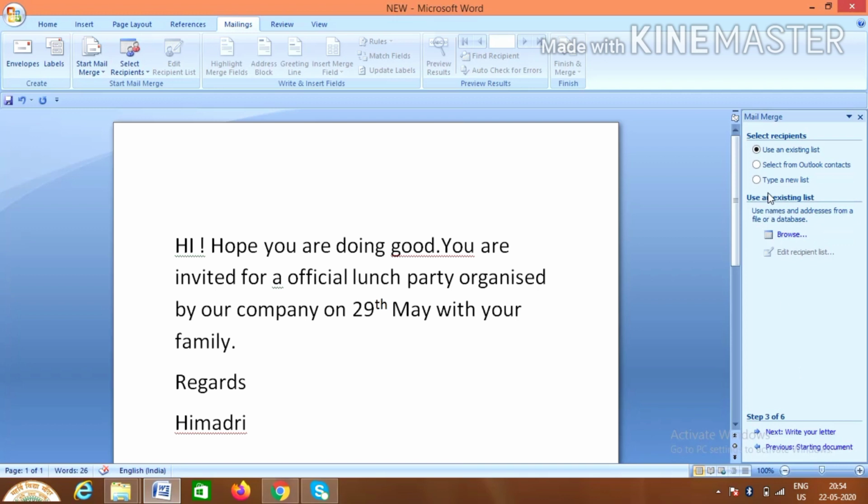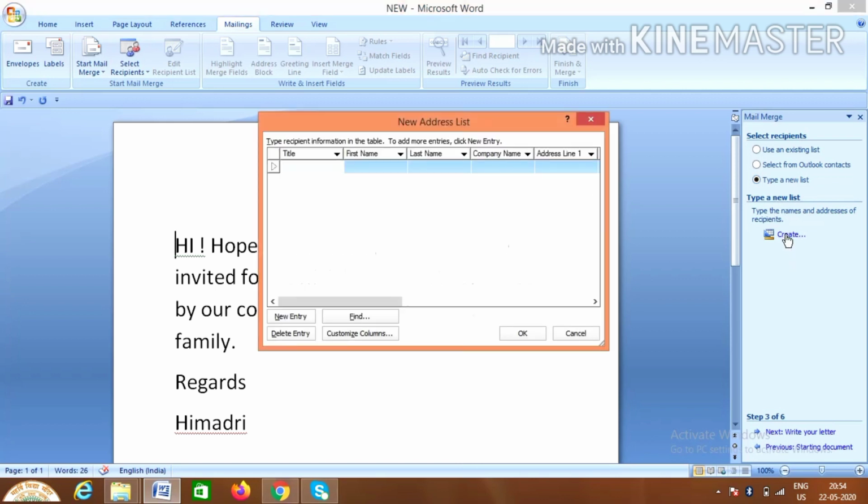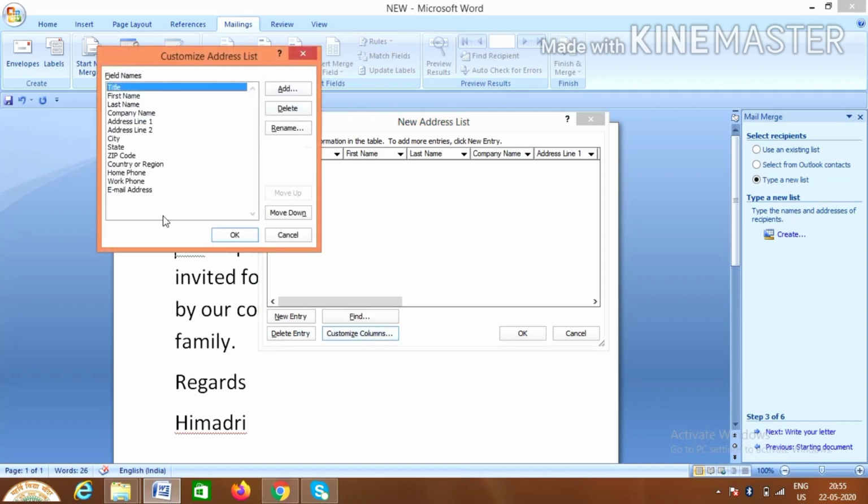No, we do not have an existing list, so we will type a new list and create. So this is what we are creating: a database, meaning we are storing all the information of the persons to whom we are sending this letter. From here we can customize columns, because there are so many columns like title, first name, last name, company name, address line. We do not need all. Here, title does not mean your title; it means director or principal or like that.